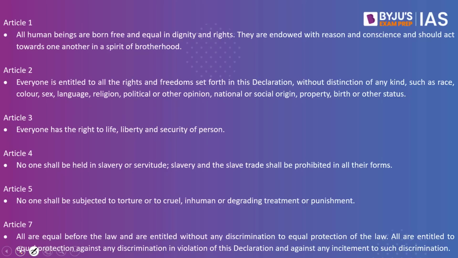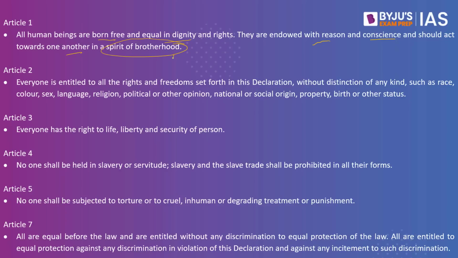We have Article 1 of the Universal Declaration of Human Rights. It says all human beings are born free and equal in dignity and rights. They are endowed with reason and conscience and should act towards one another in a spirit of brotherhood. When we speak about this spirit of brotherhood, where is it espoused in the Indian Constitution?